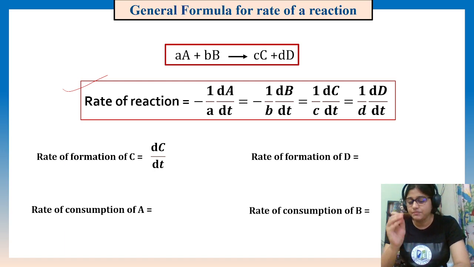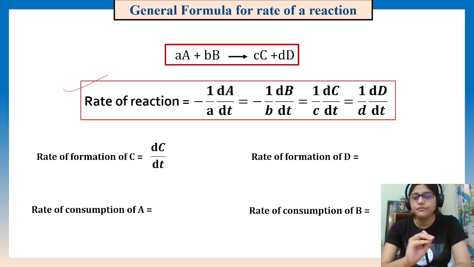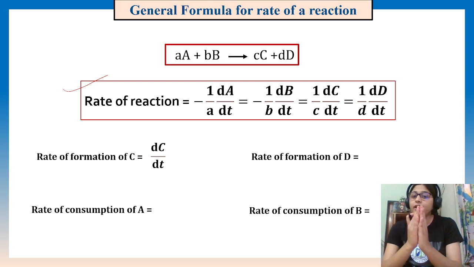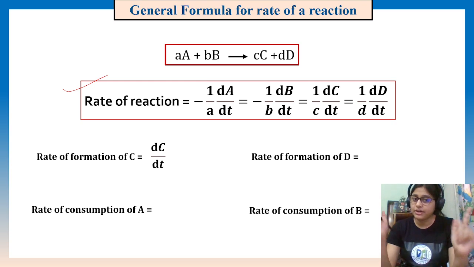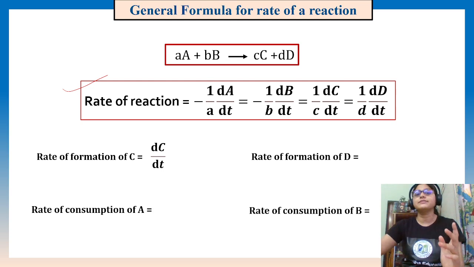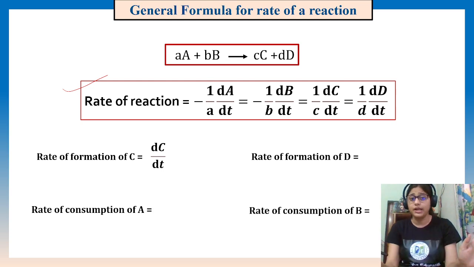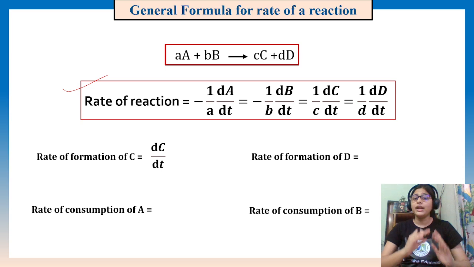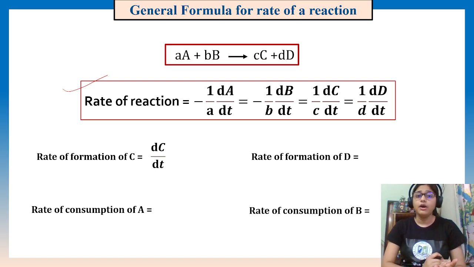This is forming, positive, only dC by dt. No coefficient will be divided. Please make sure you understand this portion. The rate of reaction is to equalize all things, because the rate of reaction for a specific reaction will be only one specific quantity. It is not like for A it is different, for B it is different. It will not happen like that. So to equalize all the rates, we have to divide every part with its coefficient.